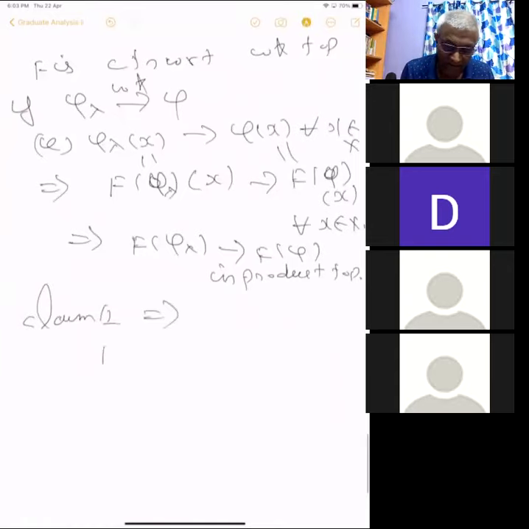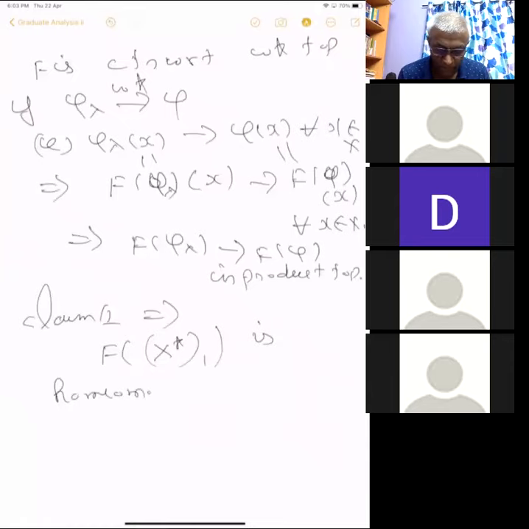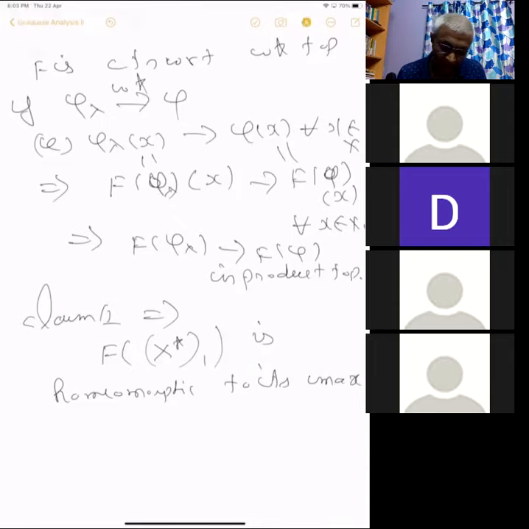So the map is defined on the unit ball of X star. F is homeomorphic to its image. I mean, it is continuous and it is 1-1, so it is homeomorphic to its image, which is f of X1 star.